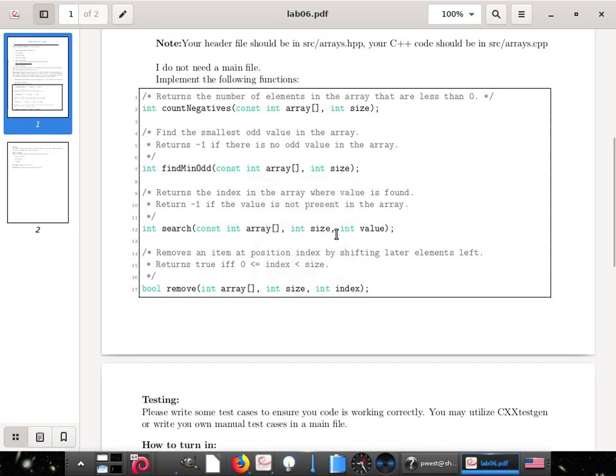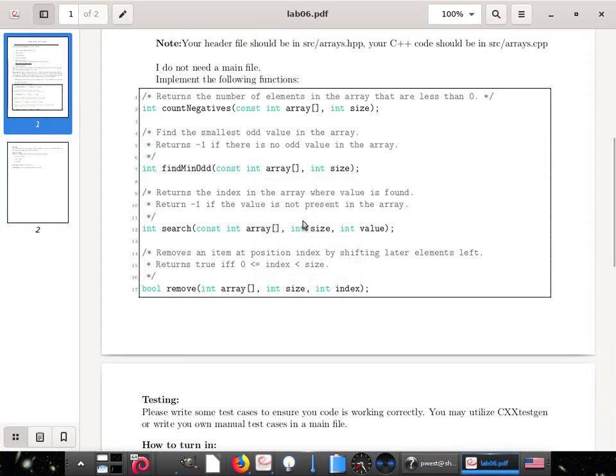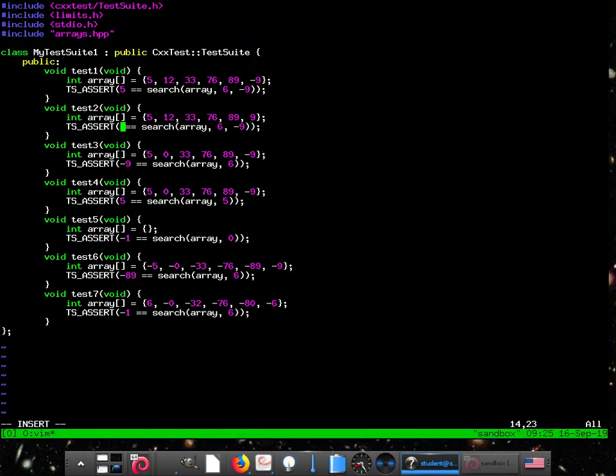Let me go back and make sure: the array, the size, the value we're looking for, returns the index in the array where the value is found. So we're looking for the -9. What is the index of that one? 5, correct. 0, 1, 2, 3, 4, 5. Everyone see that? Let's look for -9 here. Is it in there? What does it say we return? Return -1, the value is not present.